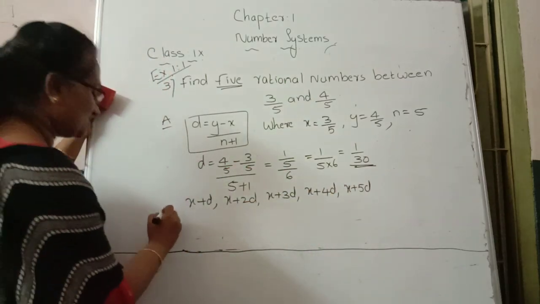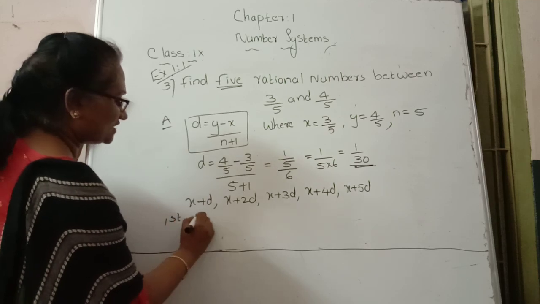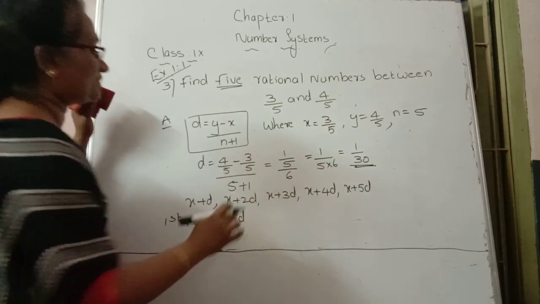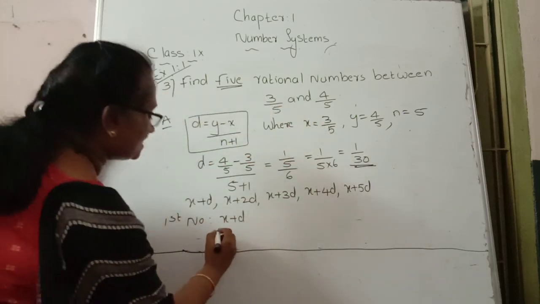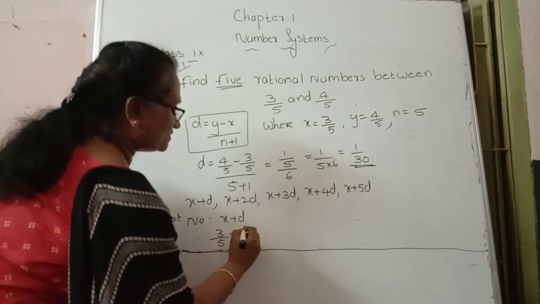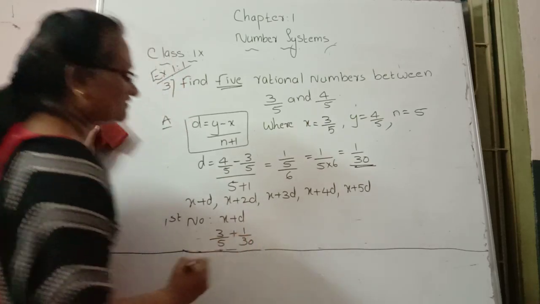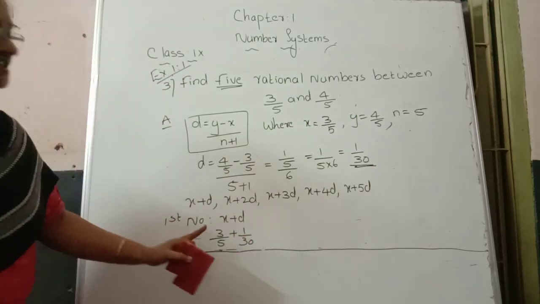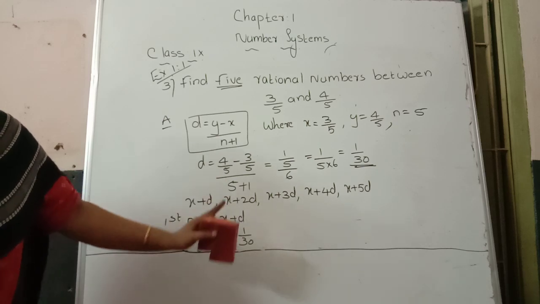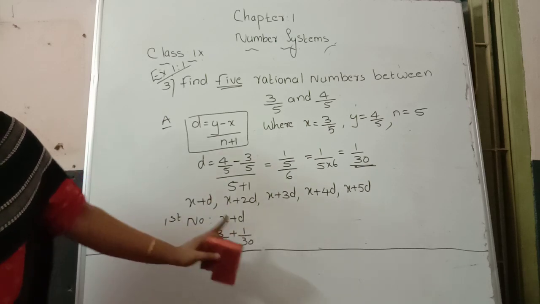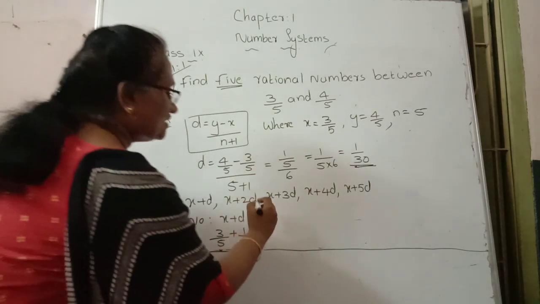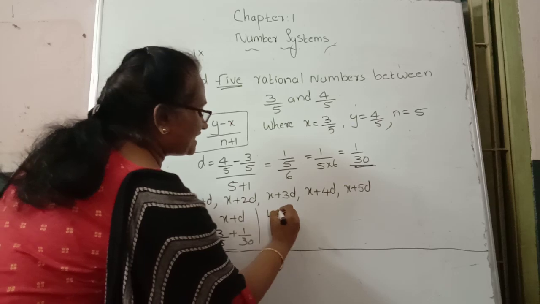So how do we find the first number? The first number is equal to x plus d, that is the formula. The x value has no change, 3 by 5 is our first number, plus the d value. How much is it? 1 by 30 is our d value. Here, see, both are fractional numbers and they ask you to add, but different denominators are there. That's why direct addition is not possible, but here we want to find an LCM.